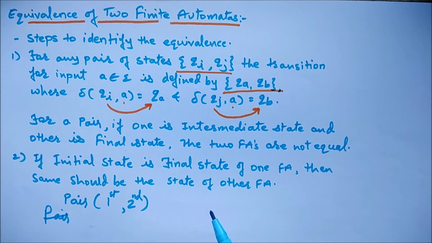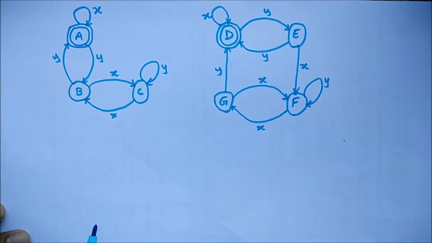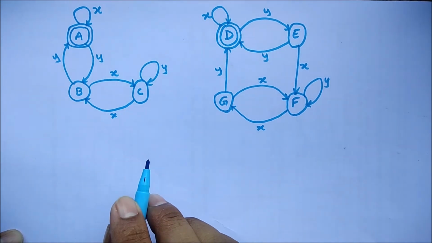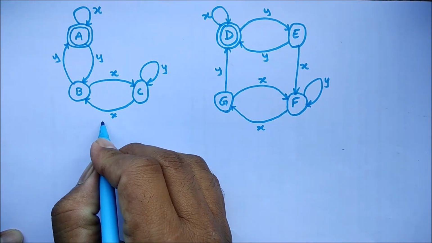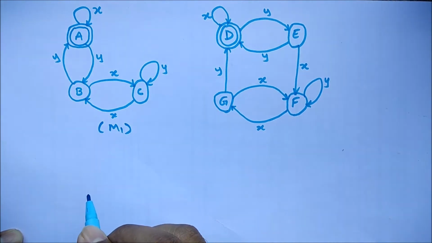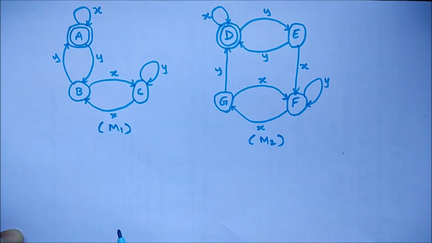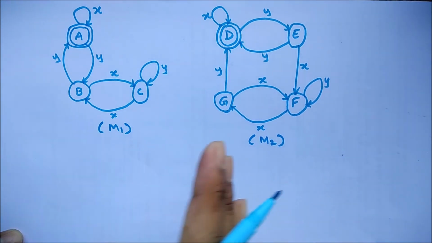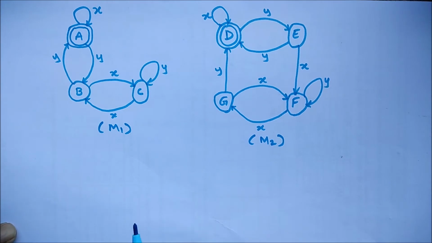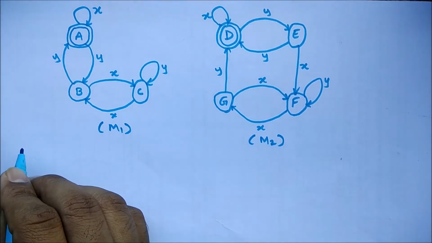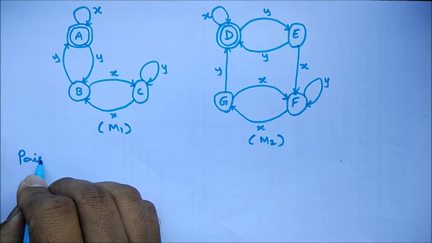Let's see one simple example of finding out the equivalence of two finite automata. Let's call the first finite automaton M1 and the second finite automaton M2. Let's see whether M1 is equal to M2 or not. To find this, we have to go with the pairing we just talked about.